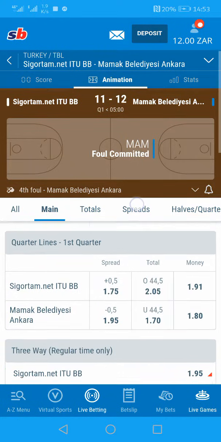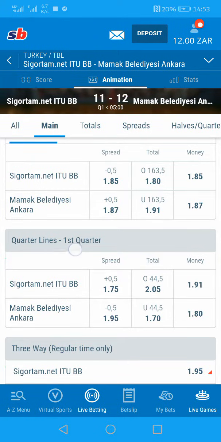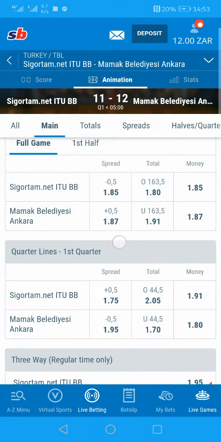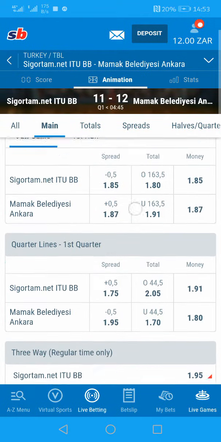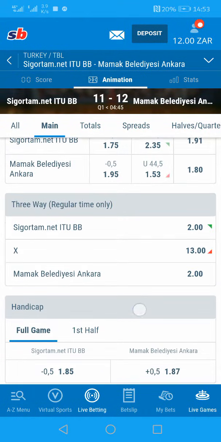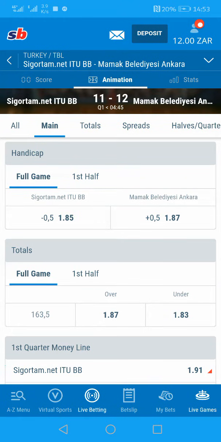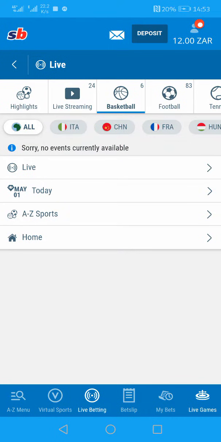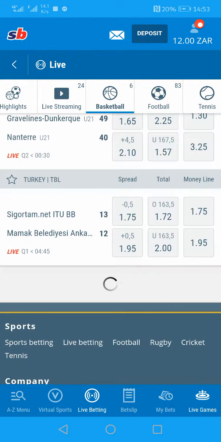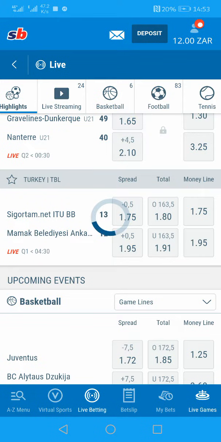So that's why you will see such options here. But I will introduce this once I get deeper in. I'm still introducing this, so I'll explain it once I get deeper into basketball. I just wanted to tell you that there are quarters here. So let me quickly go back. Oh, I'm too far now. Okay, let me just check.